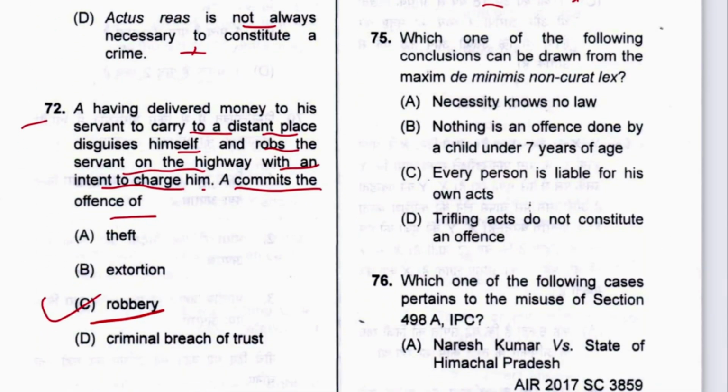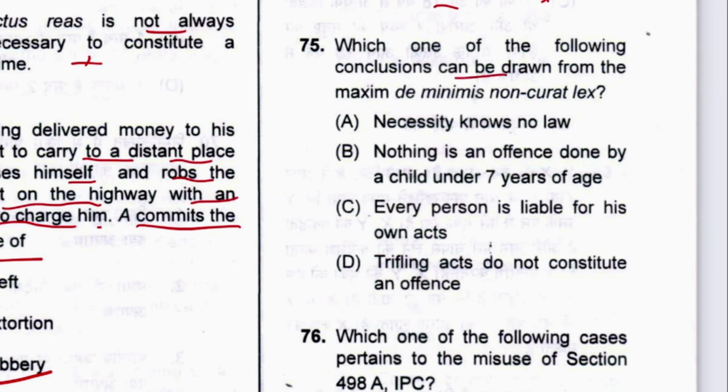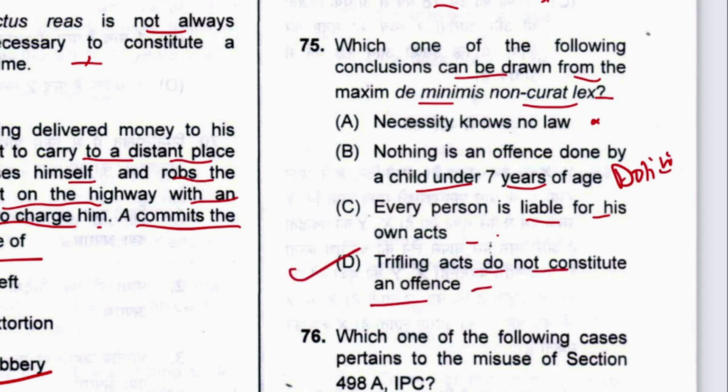Next, 75. Which one of the following conclusions can be drawn from the maxim de minimis non curat lex? Necessity knows no law. No. Nothing is an offense done by a child under 7 years of age. This is doli incapax. Every person is liable for his own act. Trifling acts do not constitute an offense. D is the answer. This relates to section 95 IPC.